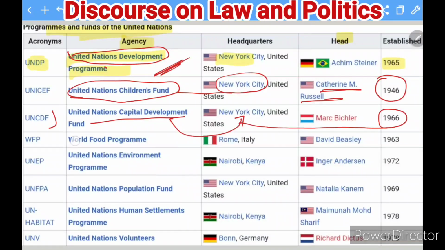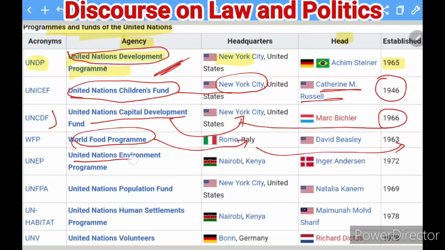The next is the World Food Program. It has its office in Italy. You all know that the Food and Agriculture Organization, the UN's agency, also has its headquarters in Italy, and the program was established in 1963.